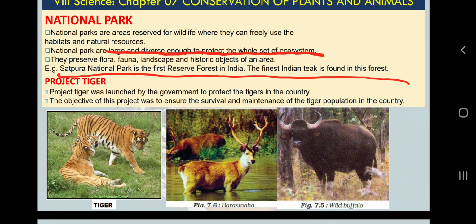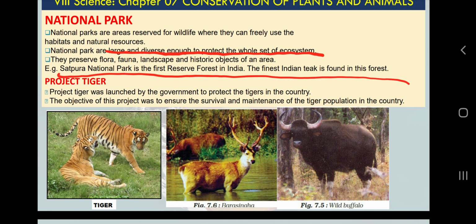Project Tiger. What do you mean by Project Tiger? For example, I was mentioning Sawai Madhopur as Ranthambore and Sariska. So there are some wildlife sanctuaries or national parks which have started some project. For example, if one wildlife sanctuary has crocodiles or ghariyal, many ghariyals are there. So if they want to protect the ghariyal, what will they do?